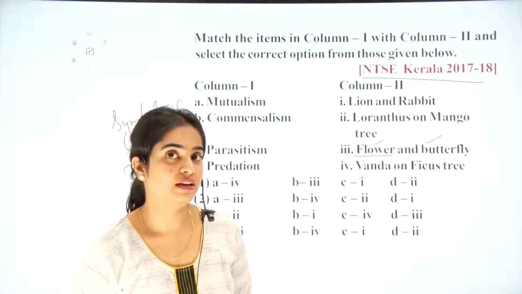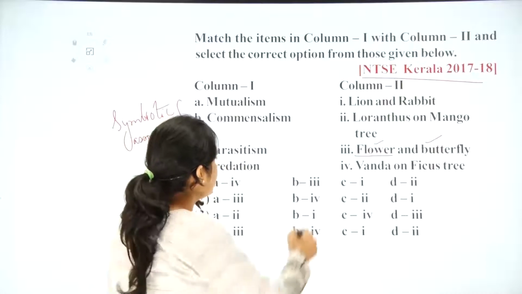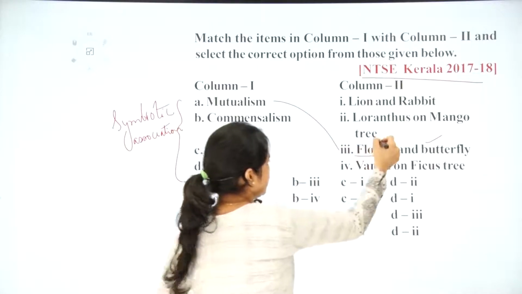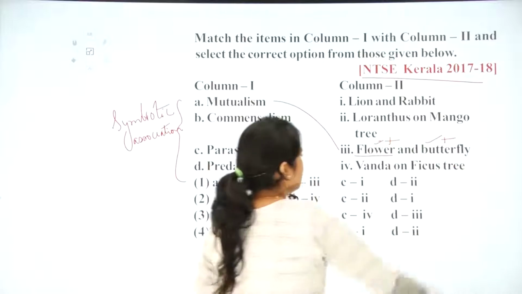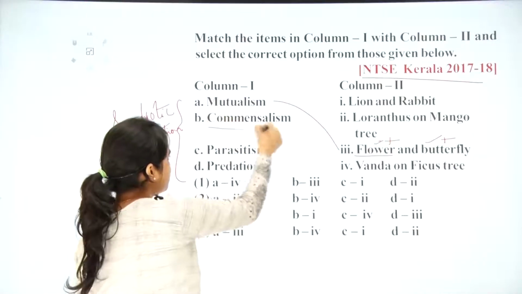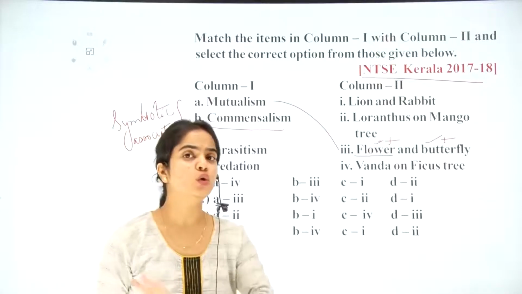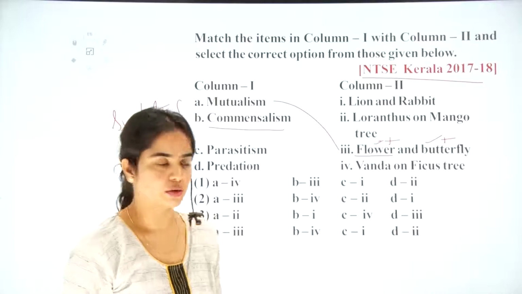That's a step in the reproduction. So here we have the mutualism example, where both are getting benefit, that is flower and butterfly. Here comes the next one, commensalism. What is commensalism? Where one gets benefit, and the other gets no harm or no benefit from the other organism.